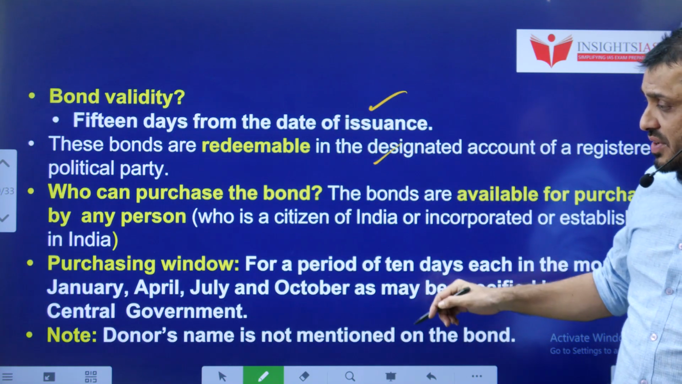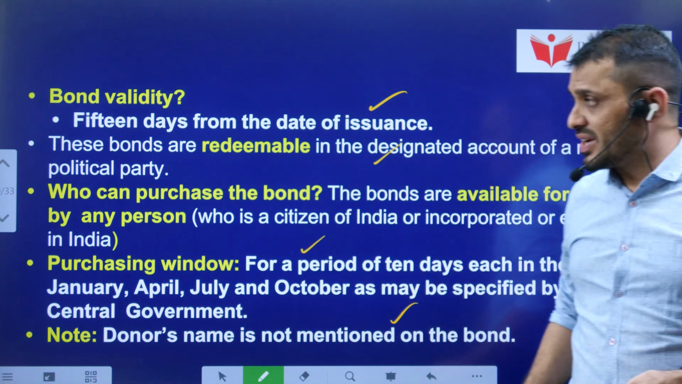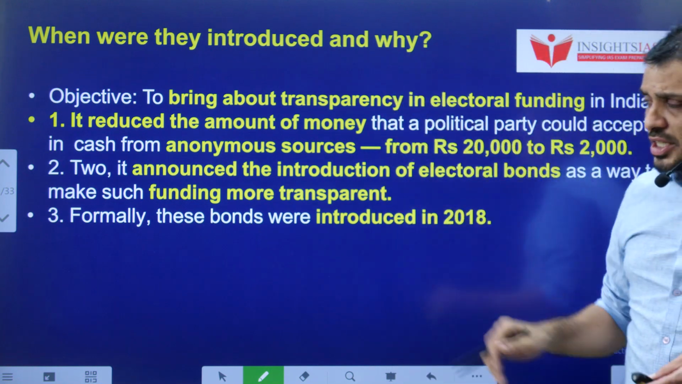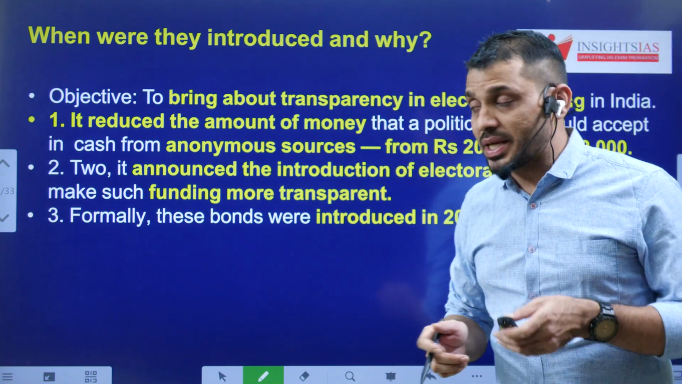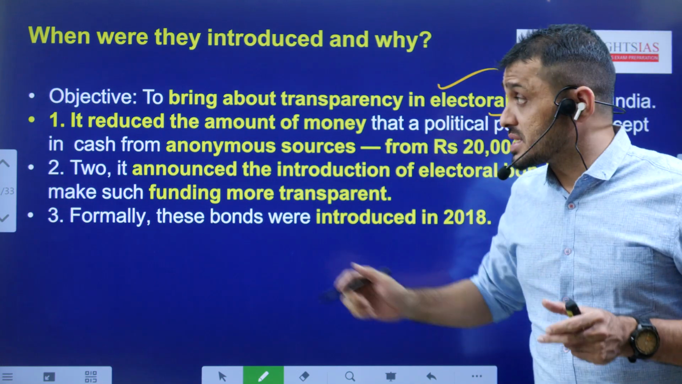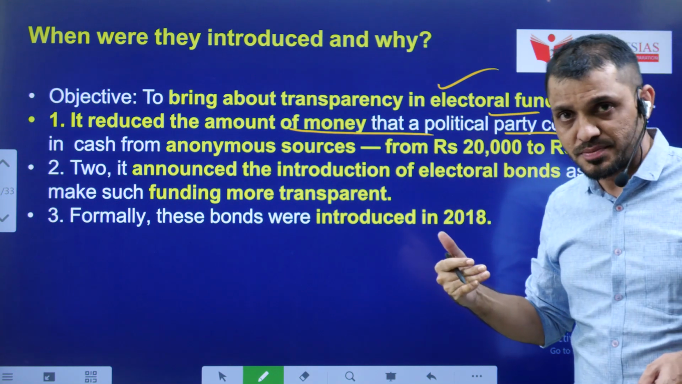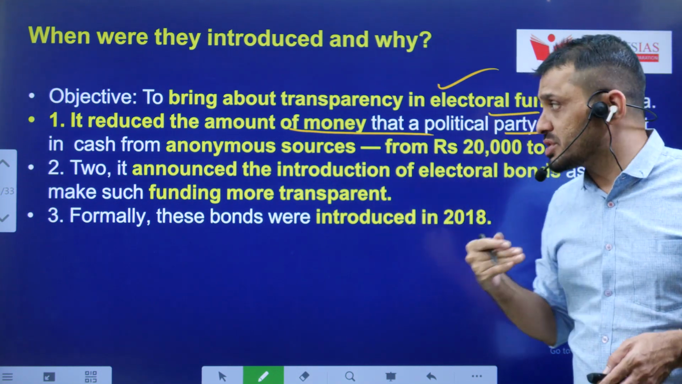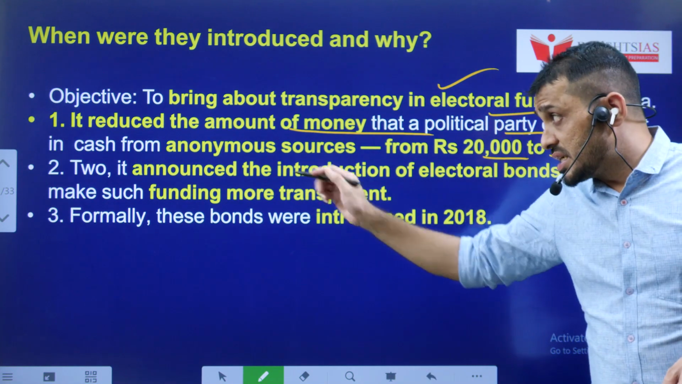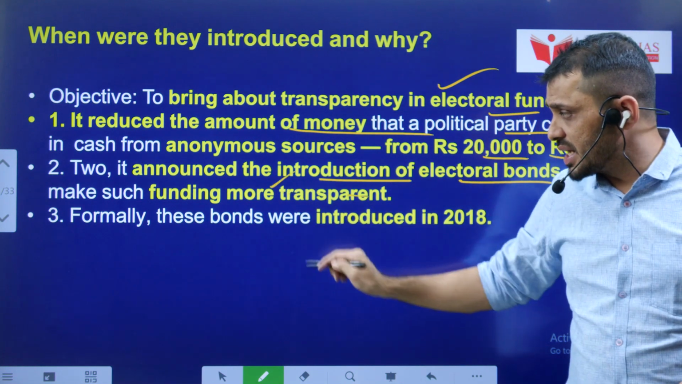We discussed the way it can be redeemed and the purchasing window, and the donor name will not be available on the bond. That is the reason it is known as bearer bonds. Why were they introduced? They were introduced mainly to bring transparency in electoral funding and to reduce the amount of money that a political party can accept in the form of cash. That amount of cash was reduced from 20,000 to 2,000. And it also announced the introduction of the electoral bonds as a way to make funding more transparent.